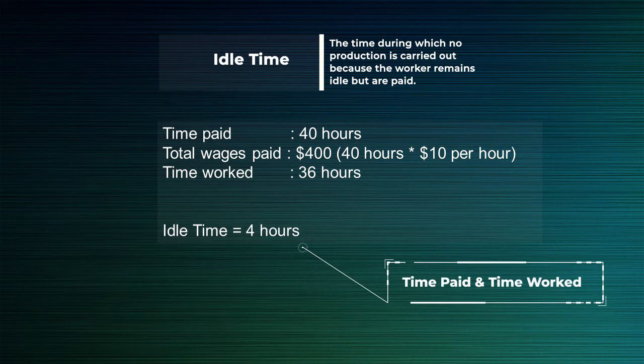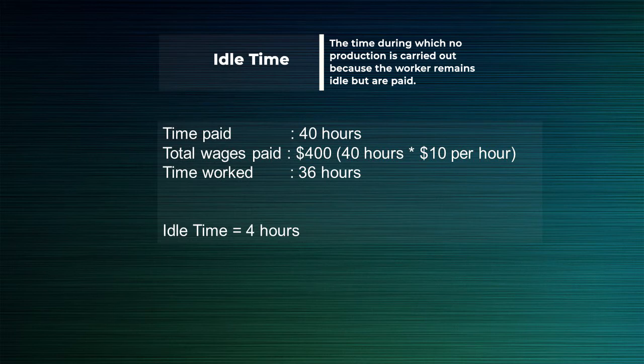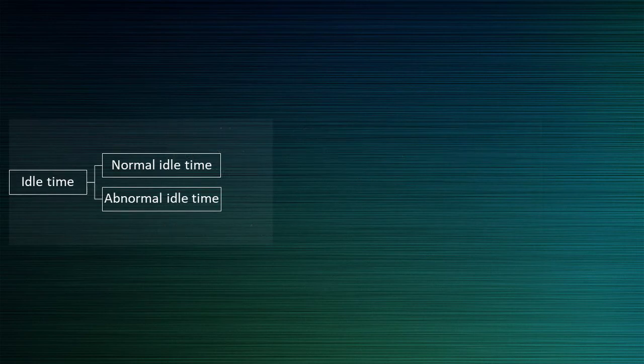Another example of idle time is paid leaves, where the company will pay an employee even when he or she is on holiday. Idle time can be divided into normal idle time and abnormal idle time.